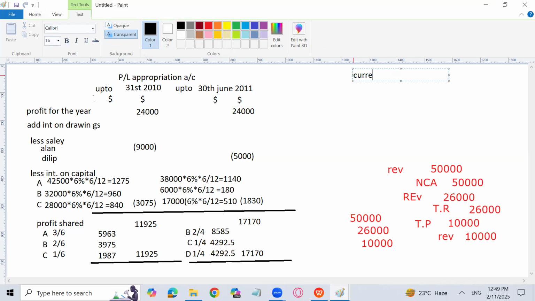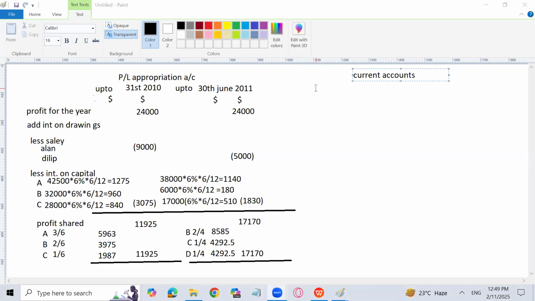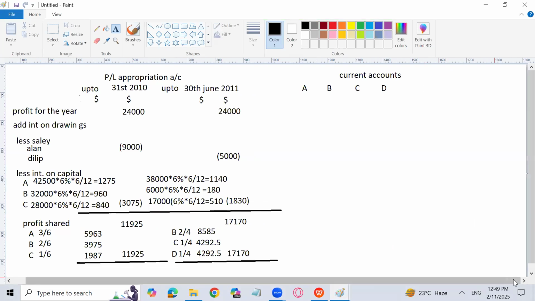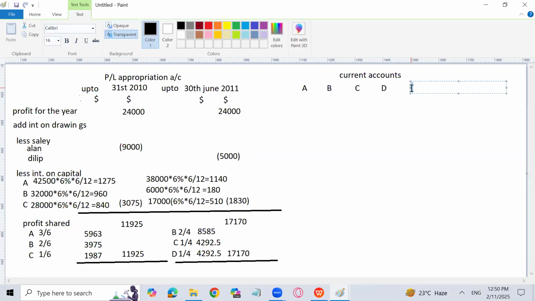Now I will prepare the current account. One very enjoyable thing which you feel very happy to see, that I used to prepare the current accounts always together, but I used to write the 6 months period amount separately and the last month period amount separately. But if you just see the mark scheme, in mark scheme generally they used to prepare the current accounts with a combined amount together. Sir, how come? I didn't understand. Let me explain you.